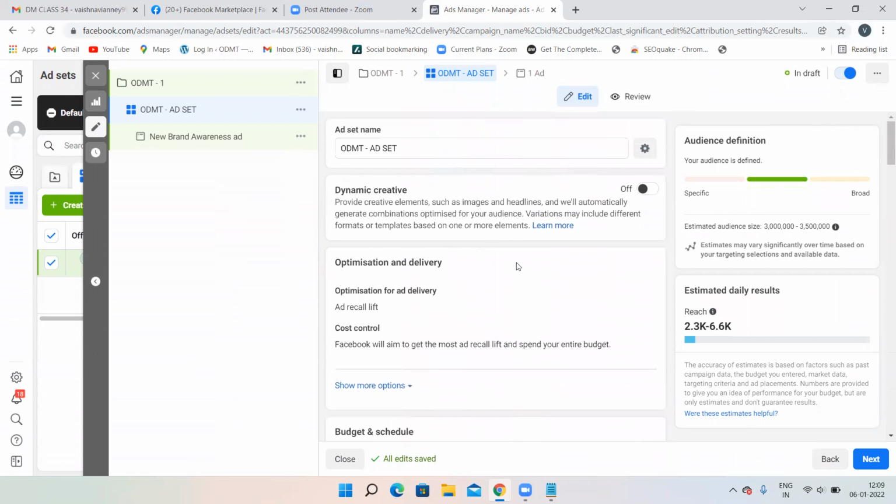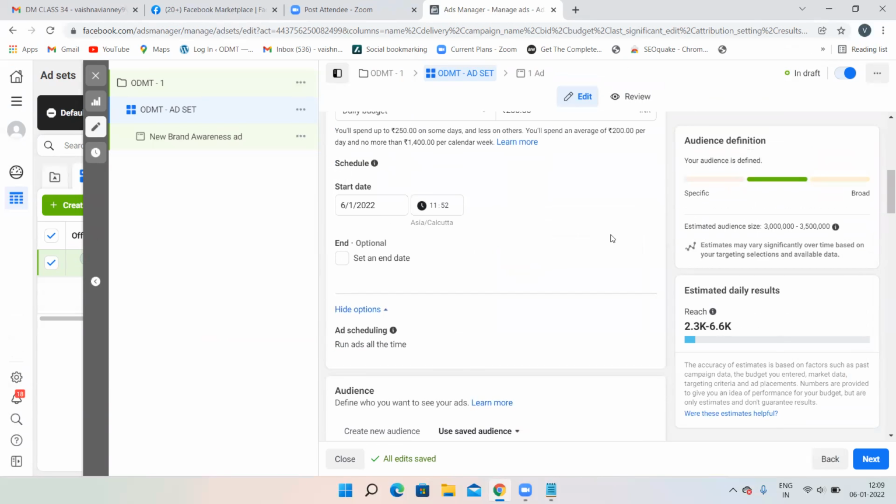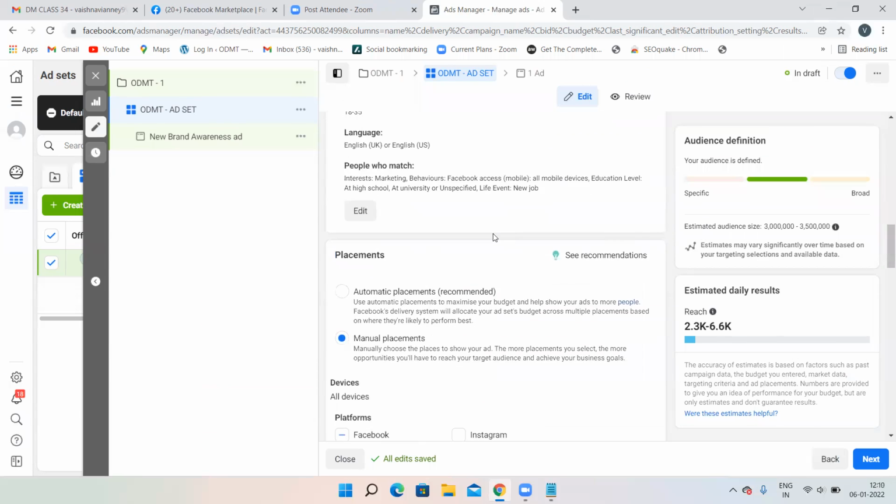Campaign is just giving the name. In the ad set, you are giving the name first, then budget, then schedule your ad, then create new audience or use saved audience. For the first time, you cannot use saved audience because you do not have a prior audience with you. But for the second time, you can use the saved audience. But to use it the second time also, there was a Save Audience option over here, right? You have to click on that particular option. Then only you can use it for the second time. Otherwise, you cannot use it for the second time also.